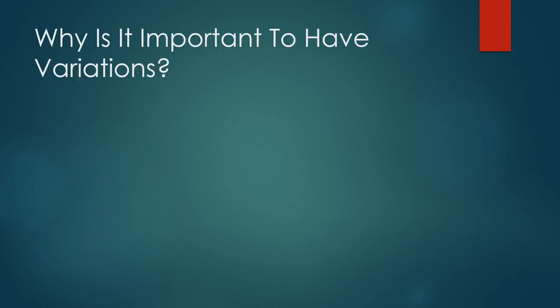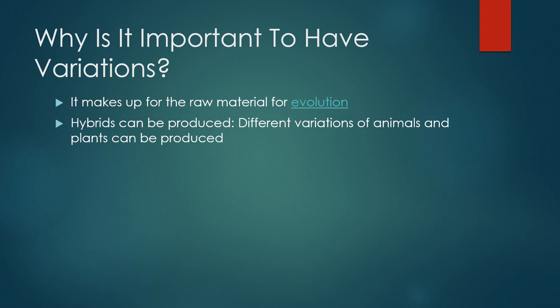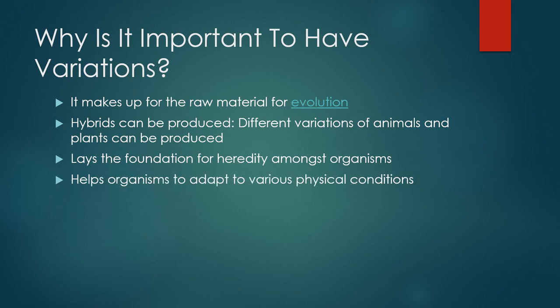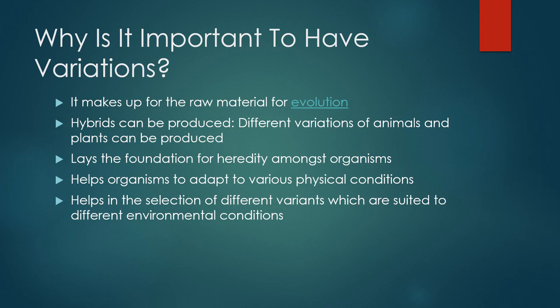Now we are going to discuss the importance of variations. Because of variation, evolution can take place. Hybrid plants and hybrid animals can be produced because of variations. So we can lay the foundation for heredity among organisms. It helps the organism to adapt to various physical conditions.